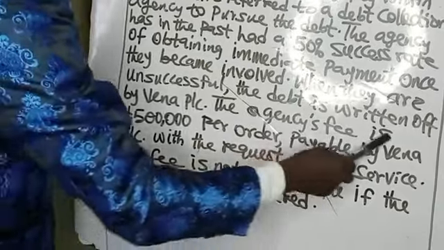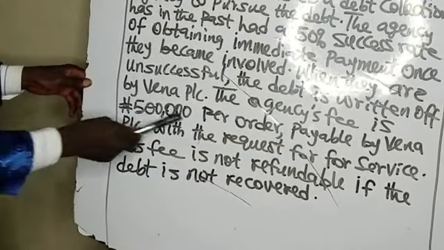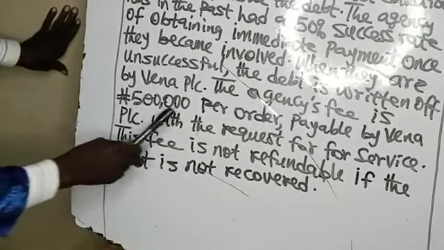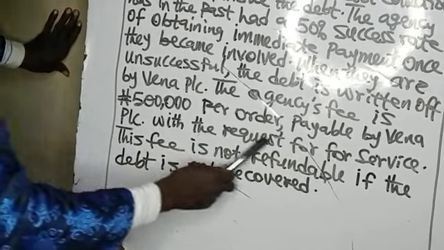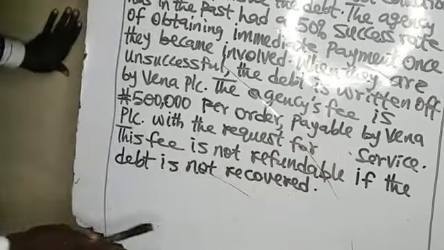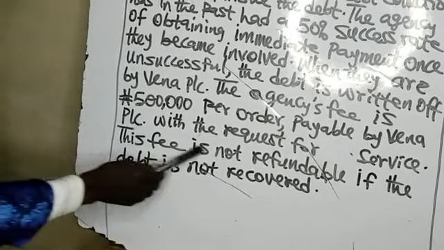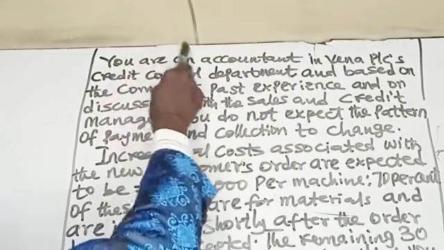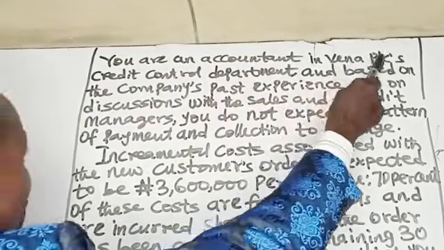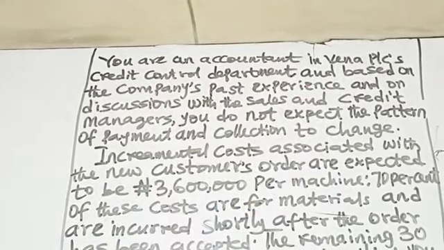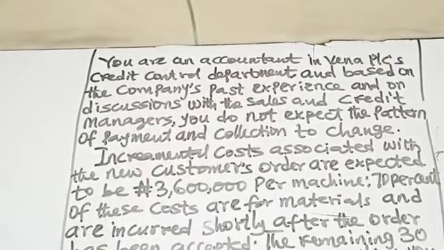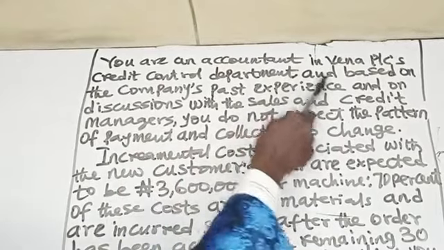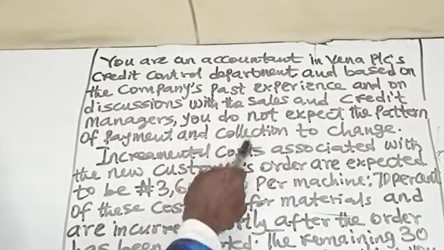The agency fee is 500,000 naira per order, payable by Vena PLC with the request for service. This fee is not refundable if the debt is not recovered. You are an accountant in Vena PLC's Credit Control Department, and based on the company's past experience and on discussions with the sales and credit managers, you do not expect the pattern of payment and collection to change.